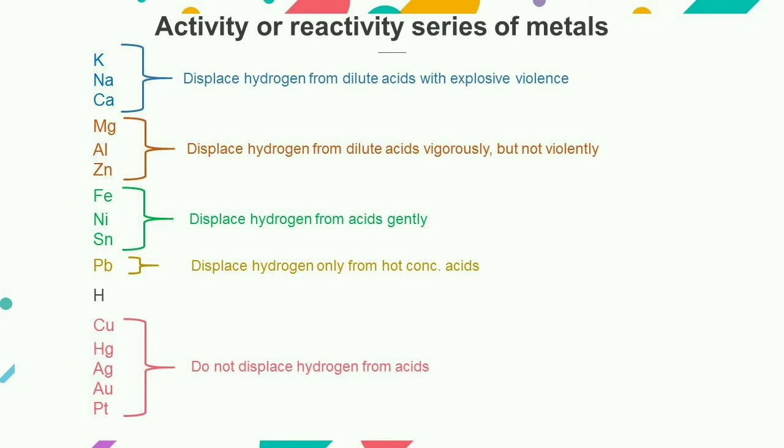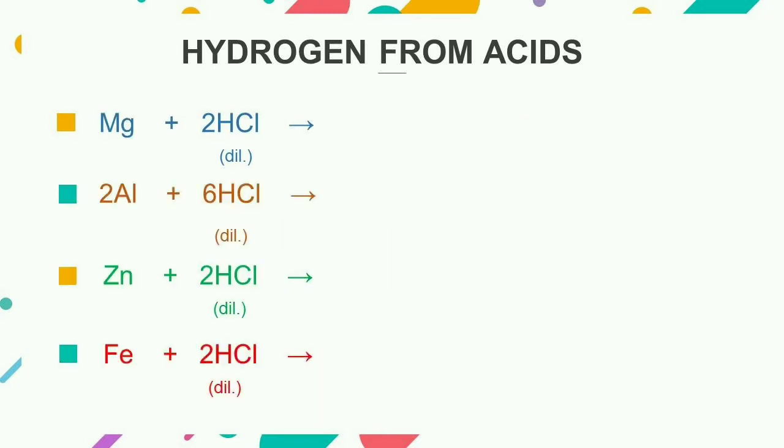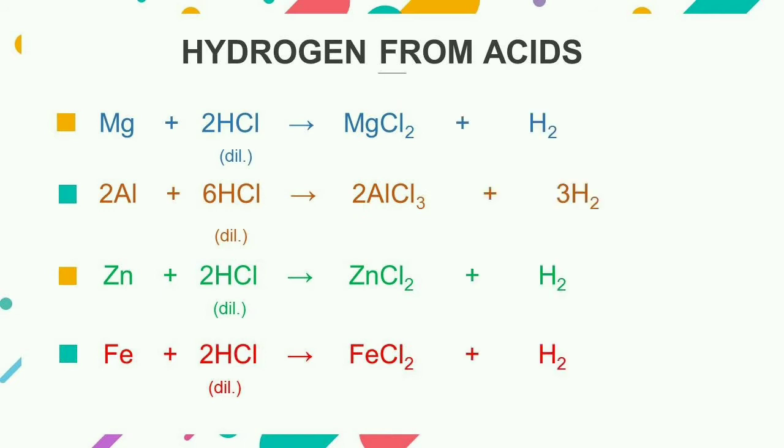The active metals like potassium, sodium and calcium can react violently with dilute acids at room temperature and form corresponding salts and hydrogen gas. The less reactive metals like magnesium, aluminium, zinc and iron can react with dilute hydrochloric acid to form corresponding metal chlorides and hydrogen gas.